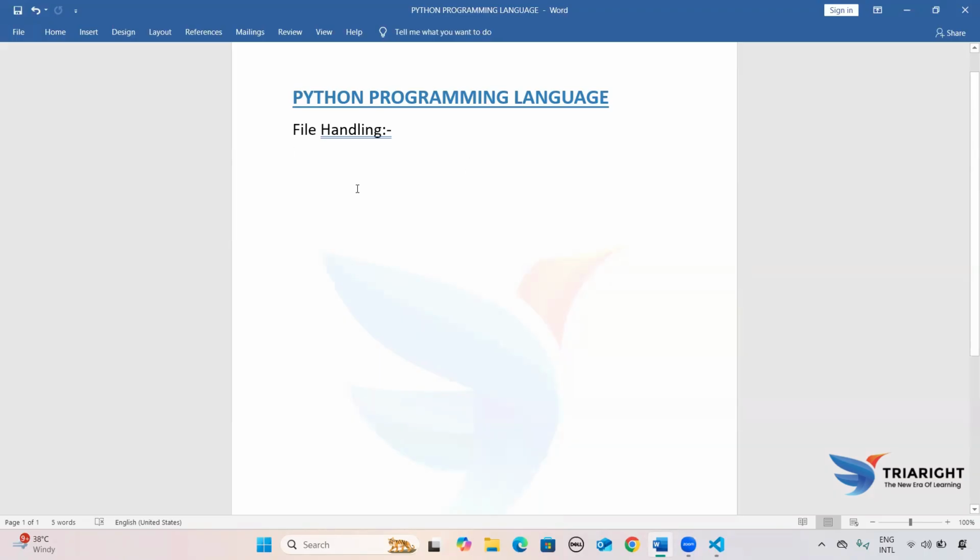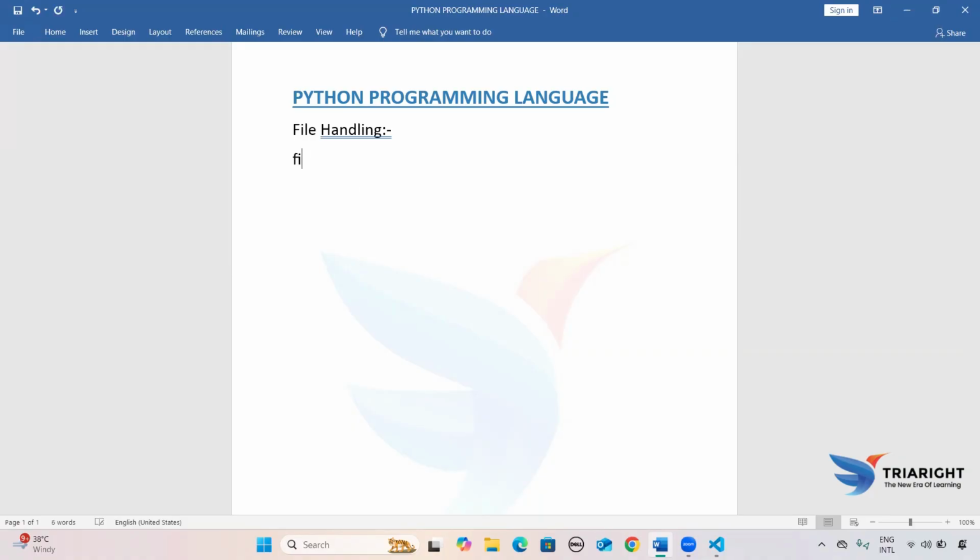Then what is a binary file? A binary file is nothing but a file which contains the data in the form of bytecode. Suppose I take an example of a picture or any jpg file, or any mp3 or mp4, these contain data in the form of bytecode. So these are all about our file. Now we are trying to write all the theoretical points, then only we need to understand what file handling is and how to handle our file. The files are text files and binary files. So now we are trying to write.